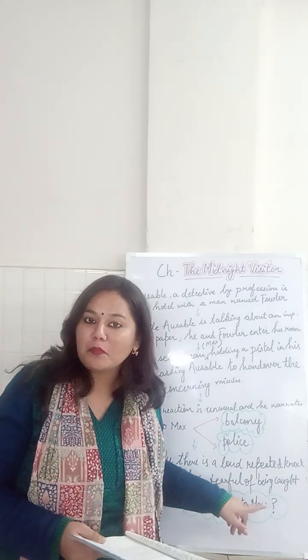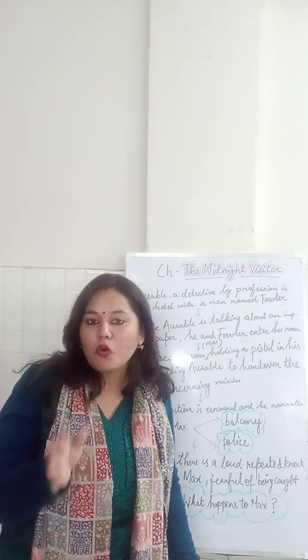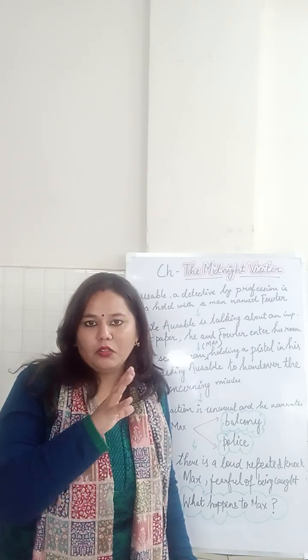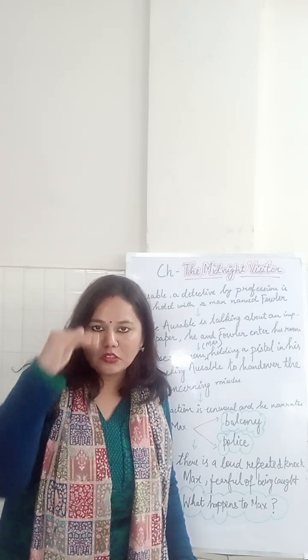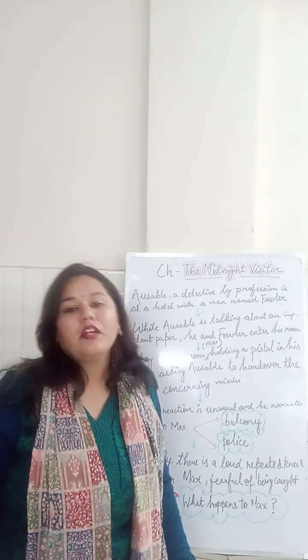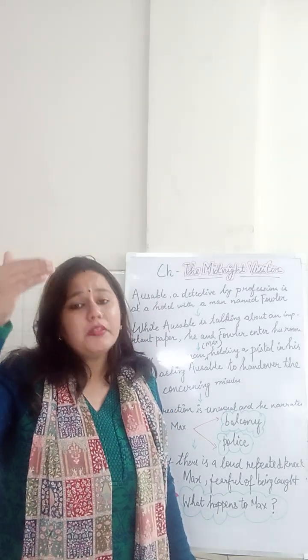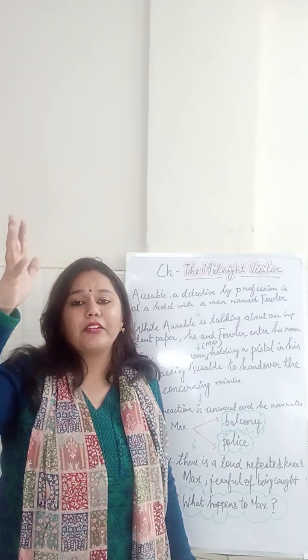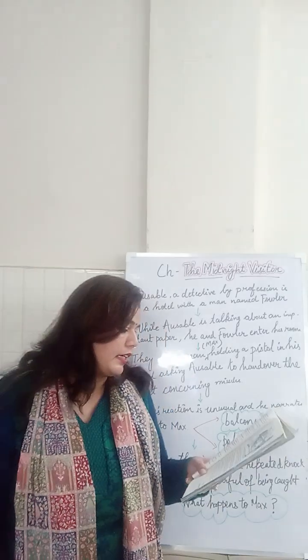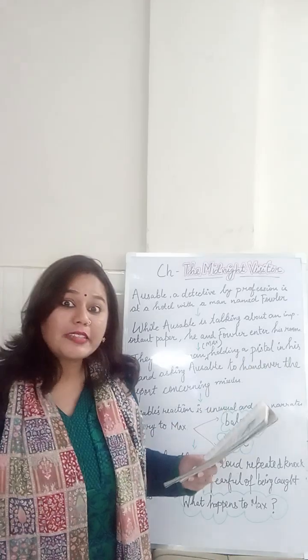So, what had happened to Max? Since there was no balcony in the room, he was hanging from that window itself with only plain ground below. So the moment he let his hand free, Max actually came to the ground and he was killed. The door. So who was actually at the door?